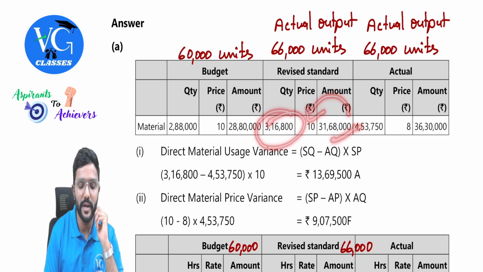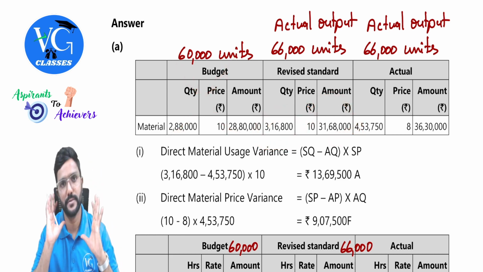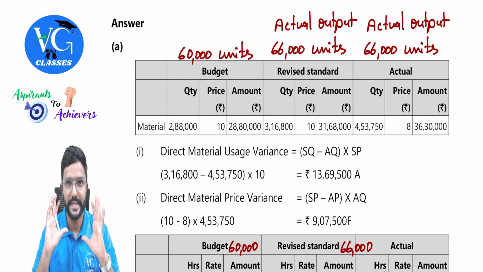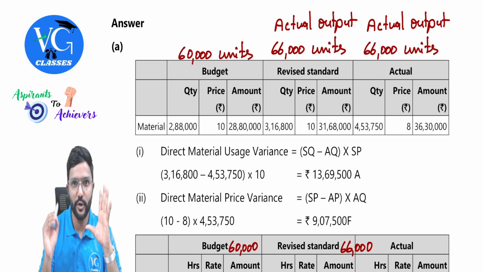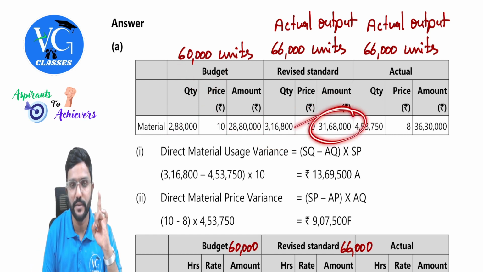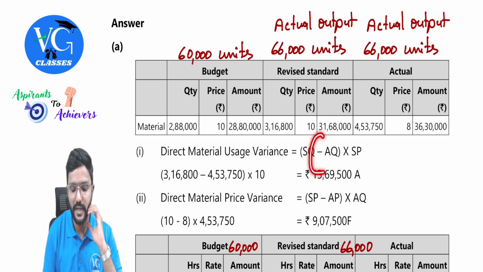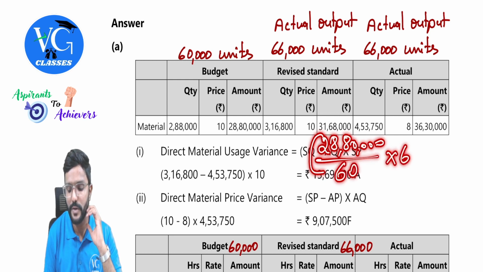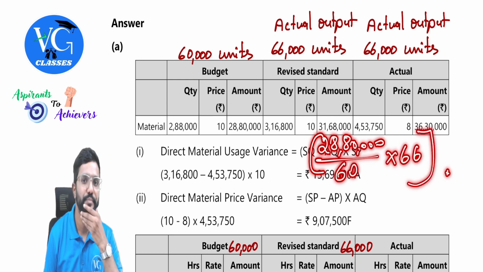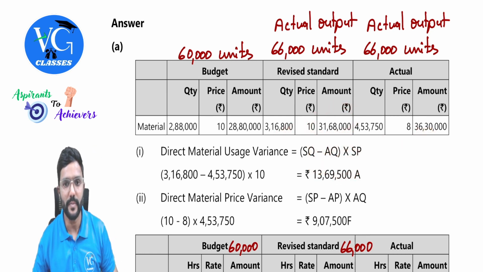So in that case, you can avoid this presentation. But whatever calculation I told you, please show that clearly below this: 28 lakh 80,000 is for 60,000 units, how much for 66,000? Yes, you will get this much.